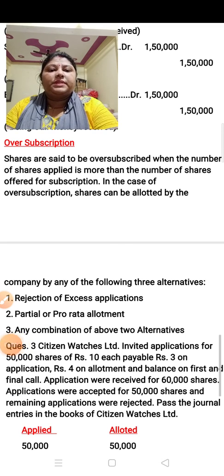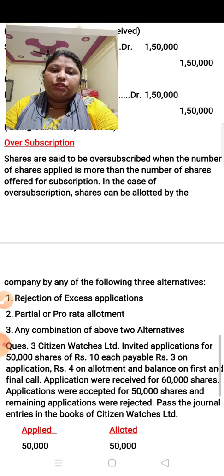Oversubscription means when the number of shares applied for is more than the number of shares issued or offered for subscription.